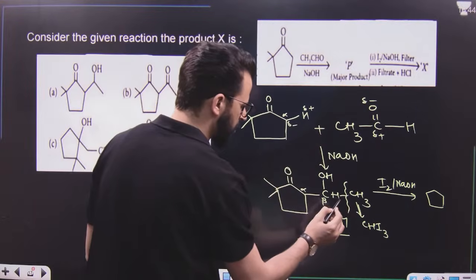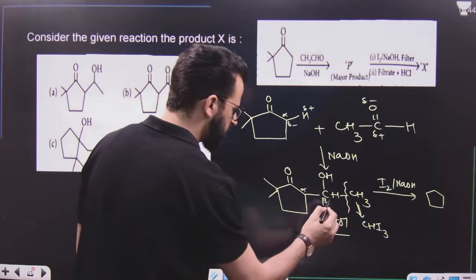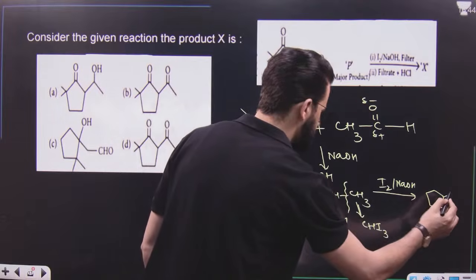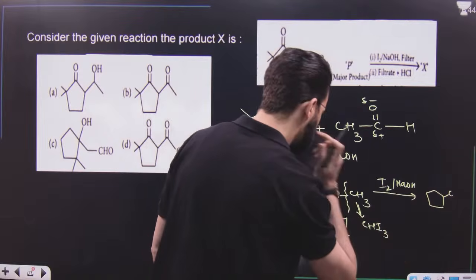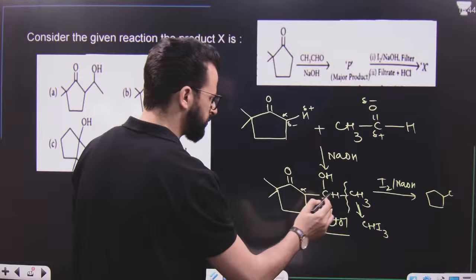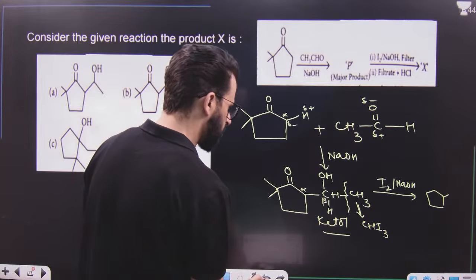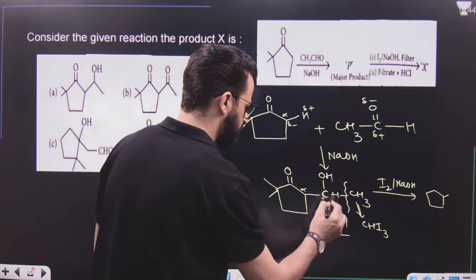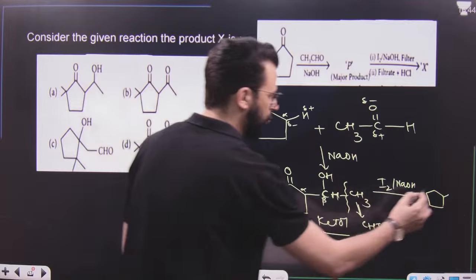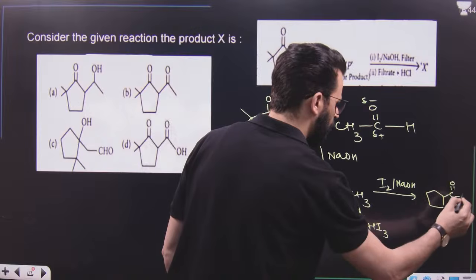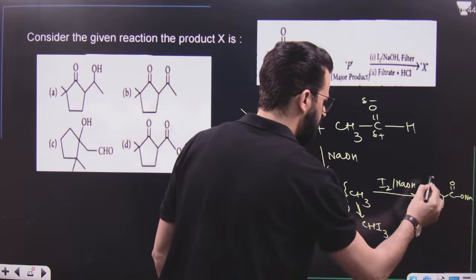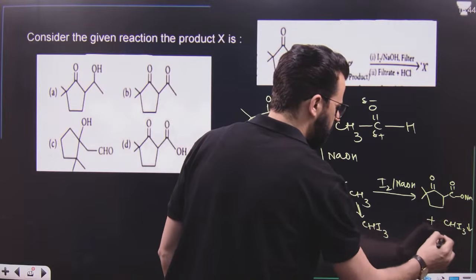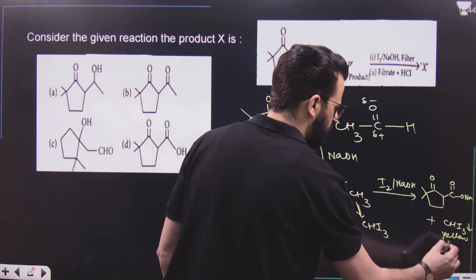It's already having one H, it is CH2. So let me write down CH2 like this. Convert CHOH into CONa, H is also there. That means it becomes C double bond ONa. So 1, 2, here more bonds are present. So it is CH, it is CH, this is the beta carbon. So convert this into C double bond ONa. This double bond is there, this methyl and methyl is there, plus CHI3 is there. And this will precipitate in the form of a yellow precipitate.